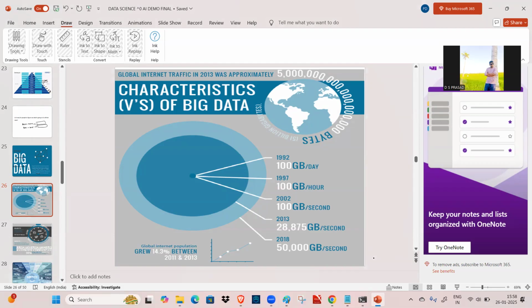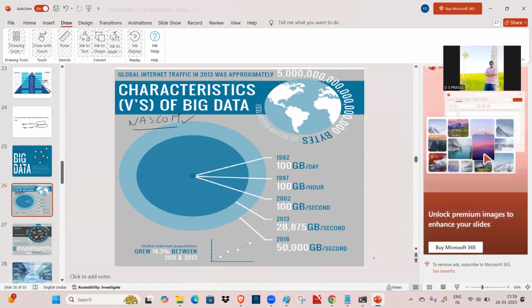All this information I got from NASSCOM, the National Association of Software and Service Companies. Under NASSCOM, the details are available. It is an NGO, a non-profit organization, which is going to give the complete software technologies to all the companies.